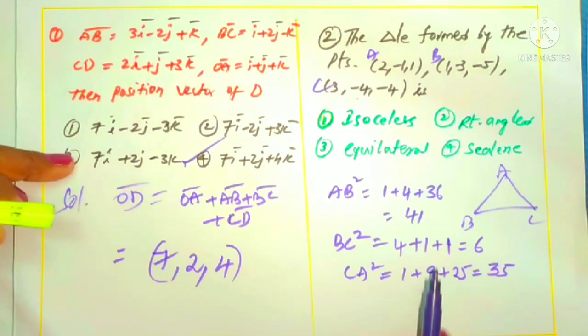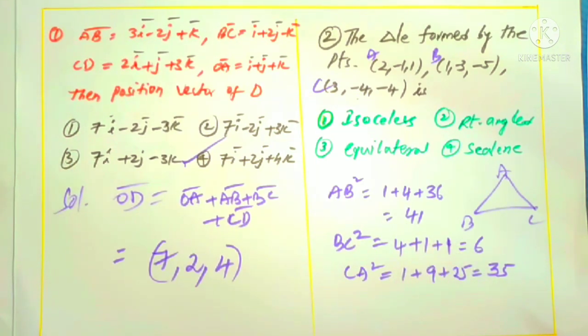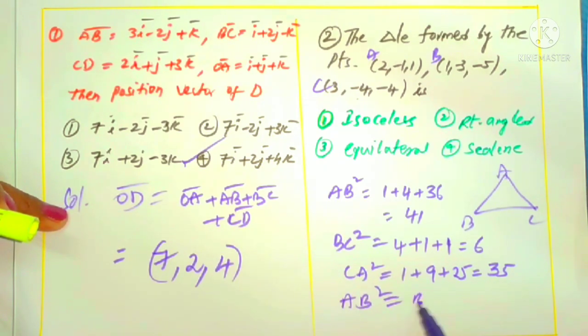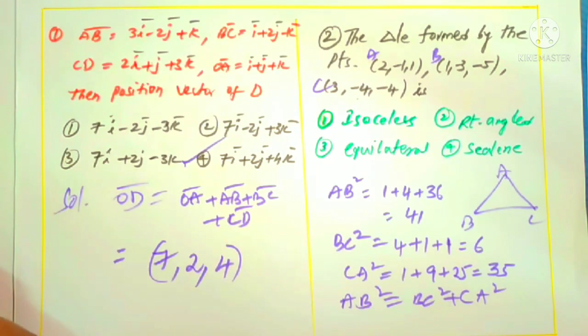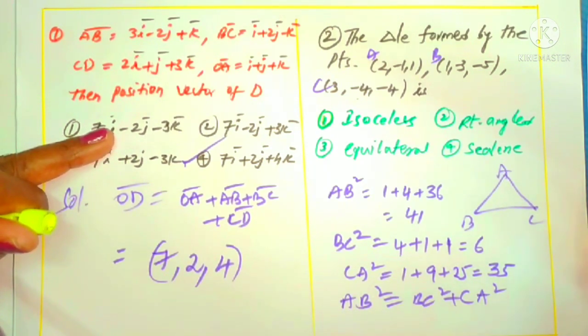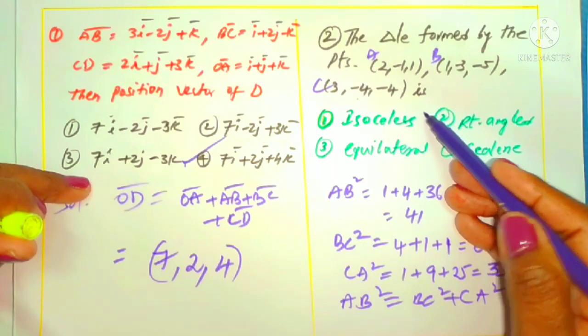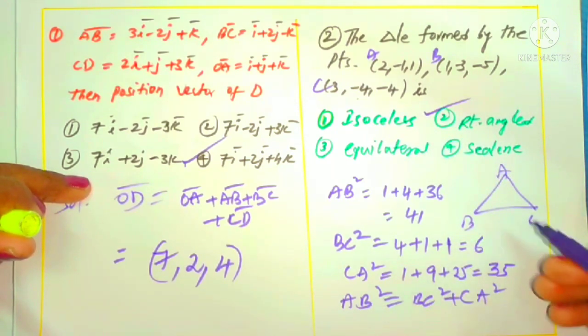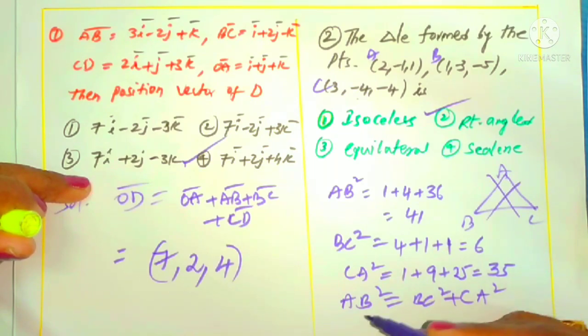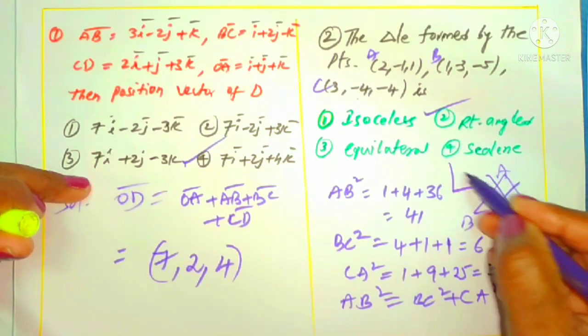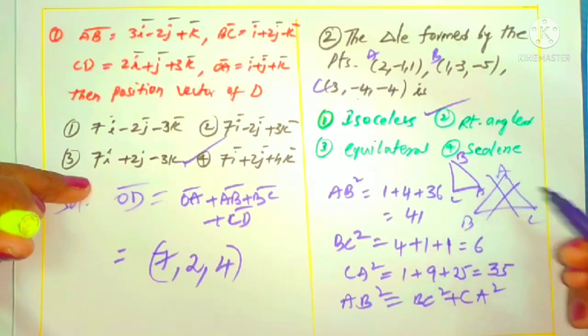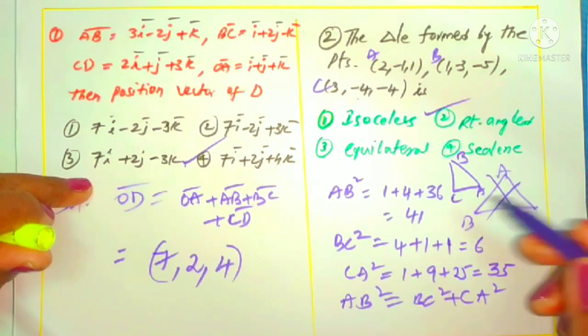What can you understand here? Are these three equal? No, it's not equal. We can understand that AB square is equal to BC square plus CA square. This is a rough figure first of all. By this concept, what type of triangle is this? Yes, it is clearly a right angle triangle, which means it is clearly the second option. Now we can draw the figure. AB is the hypotenuse, and C is the vertex at the right angle. Okay, this is a rough figure.